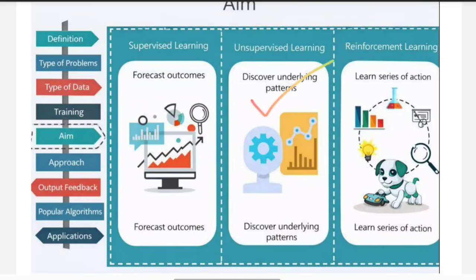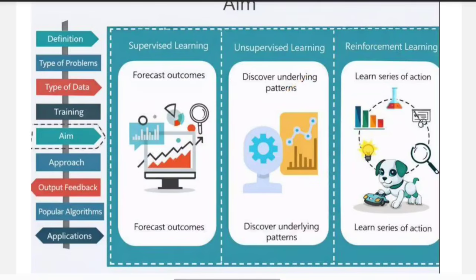Now, if you see unsupervised learning, the main aim here is to discover hidden patterns in the data. For example, suppose a child has many different toys. The child is not told how to group them, but by observing, the child may group toys based on the color or shape. So the child is finding patterns by themselves. Similarly, in unsupervised learning also, the machine discovers the hidden patterns in the data, right?